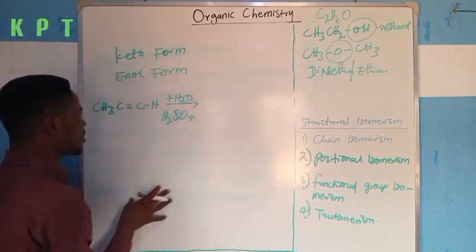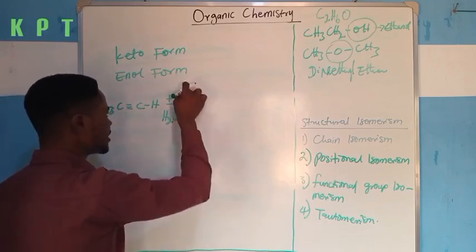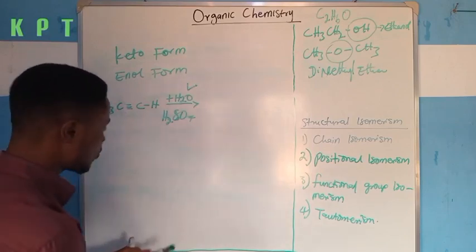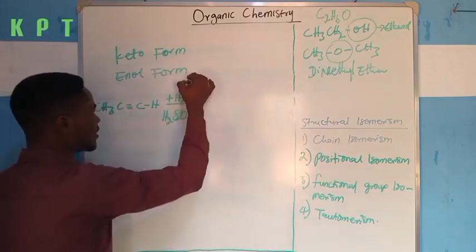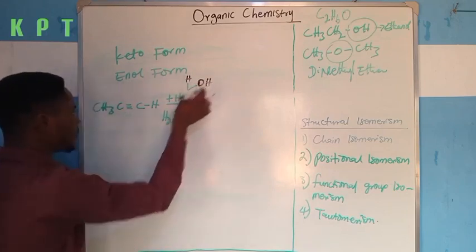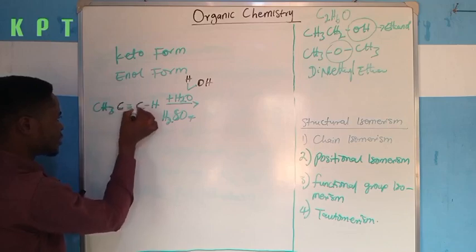This will follow Markovnikov's rule and form an enol. Water will break into two components, H and OH, and both of them will add to these two unsaturated carbon atoms.